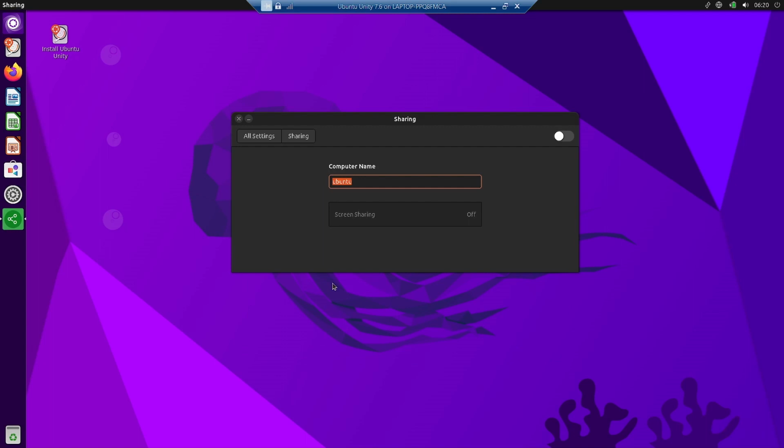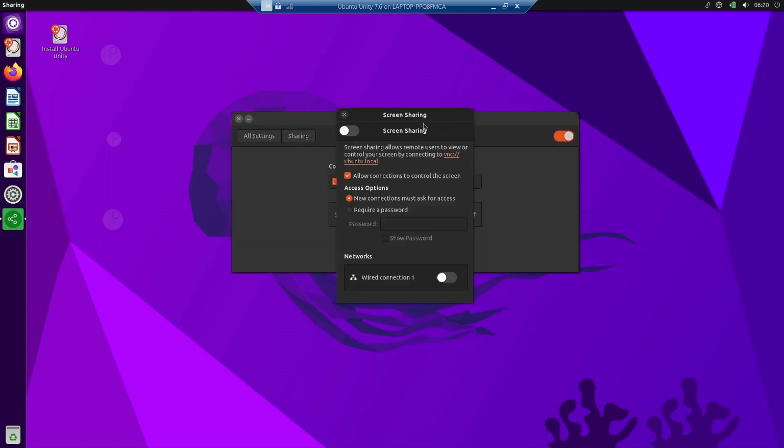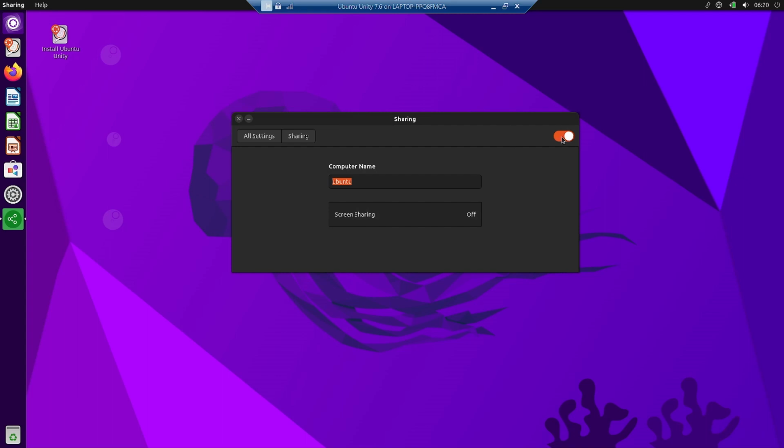Now in the sharing, you can share your computer with other users, and you can also share your screen from here. So you have to just toggle it on, and now you can share your screen, and you can specify a password which will be required when the other user wants to access your screen. So you can specify it all here. I will close this down. I will toggle this off.